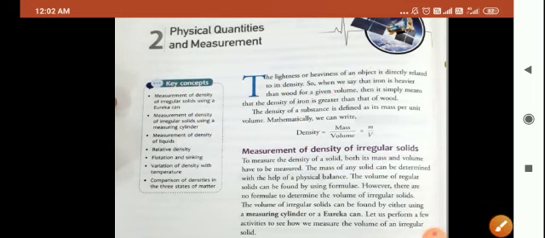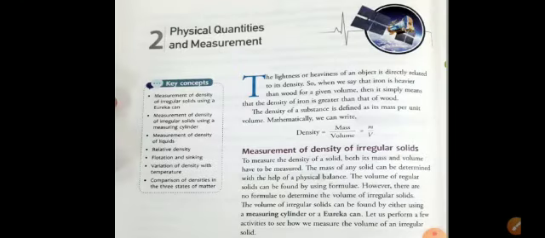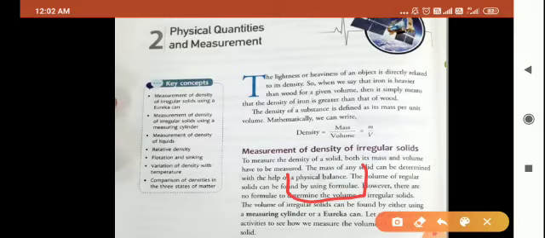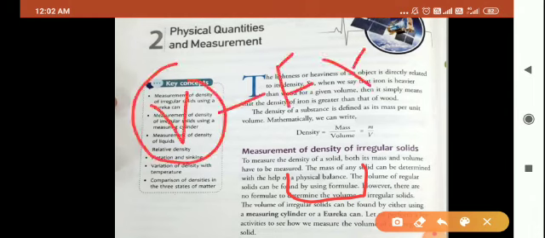So if we are taking an irregular solid, the mass of the irregular solid we can find by using a physical balance. Whereas for finding the volume of an irregular solid, we cannot apply any formula.